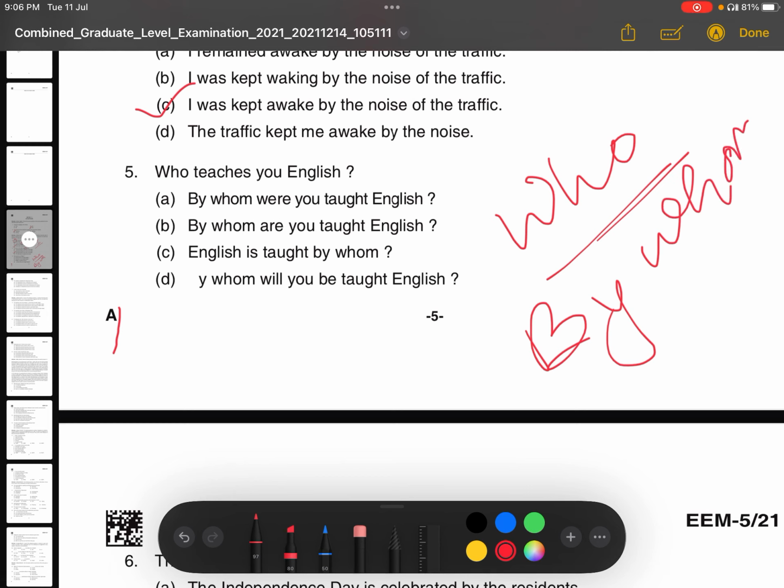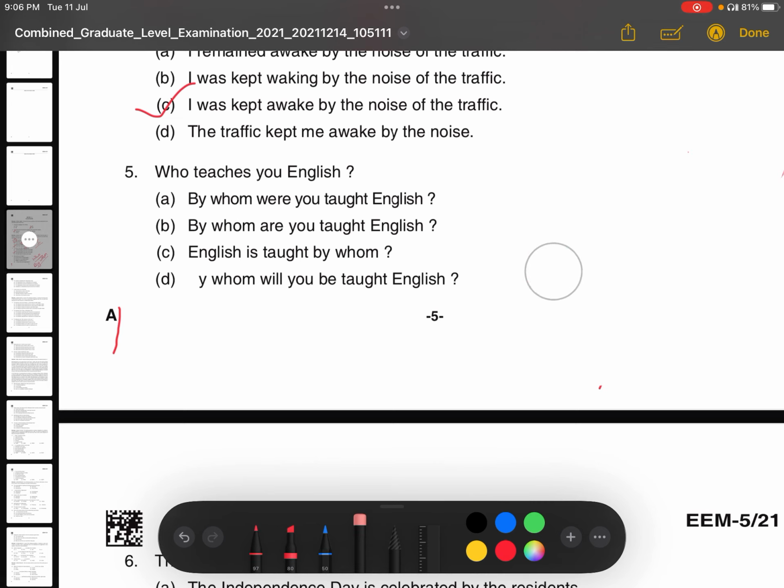We always use by whom. We know that. So by whom, and we do not change the interrogative as well. Means by whom, after by whom there should be a verb, not the subject. We cannot write by whom you. Okay, so by whom are you taught English? By whom are you taught English?